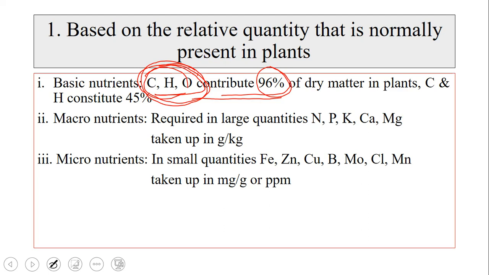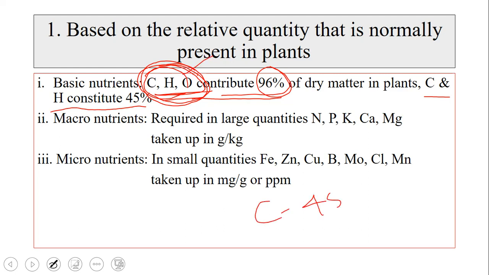Among these 3 elements, carbon and hydrogen constitute 45% each. Like 45% is carbon, and hydrogen is 45%, and the remaining 6% is filled by oxygen.